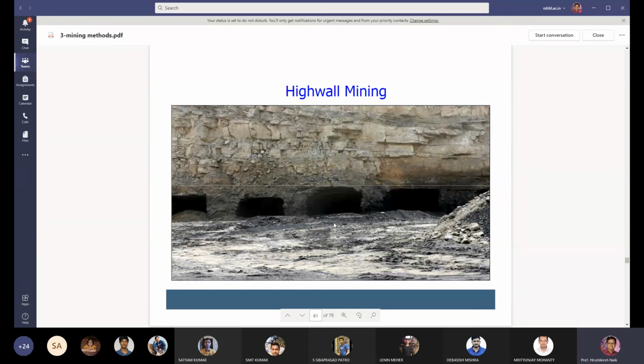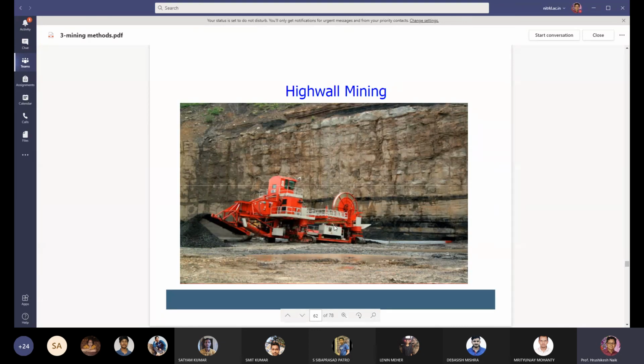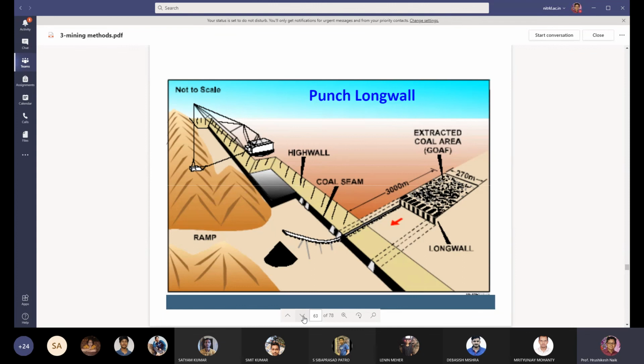So this coal is taken out with the help of a high wall miner. This is the high wall miner machine. This is the high wall, and this is the coal, and this coal is taken out by this high wall miner machine. And in some parts, people are using the punch